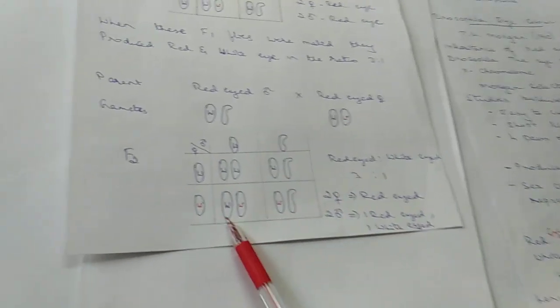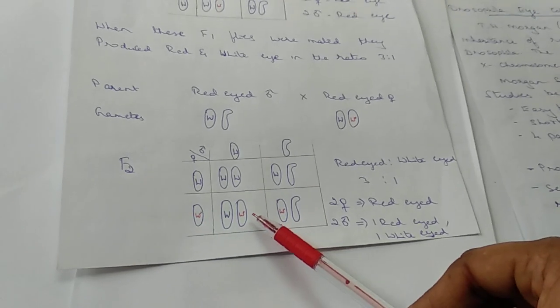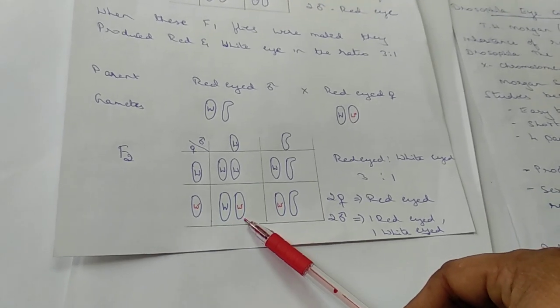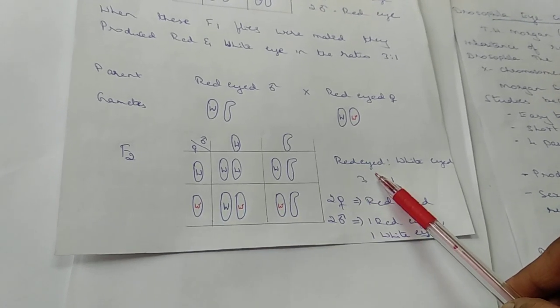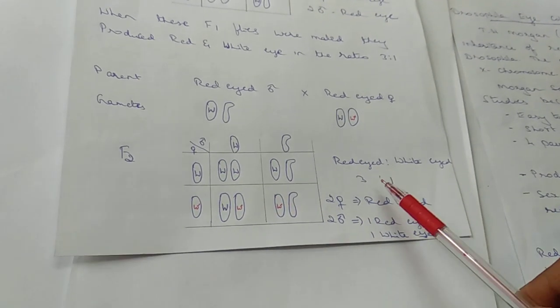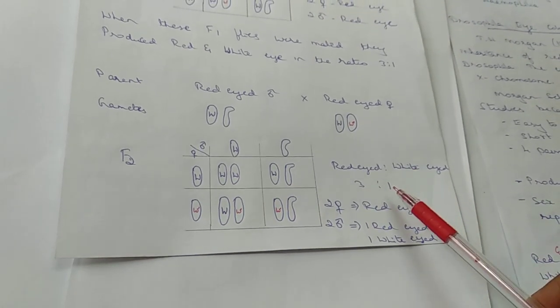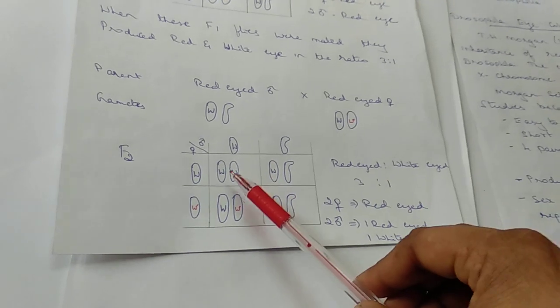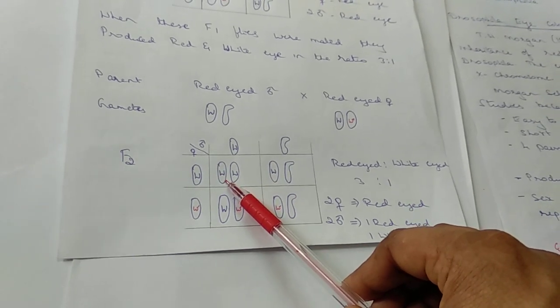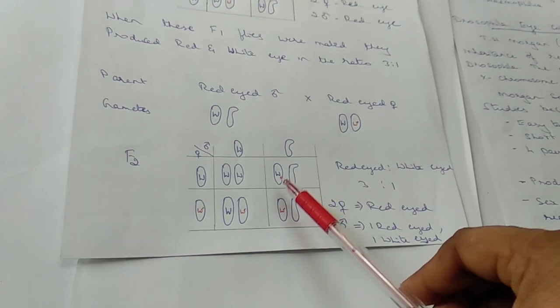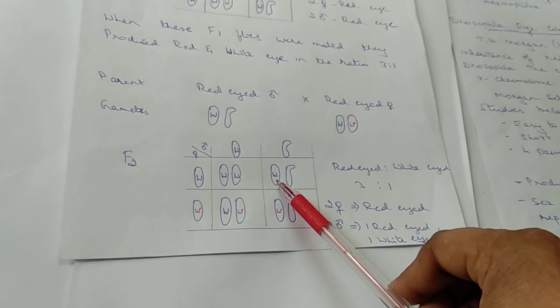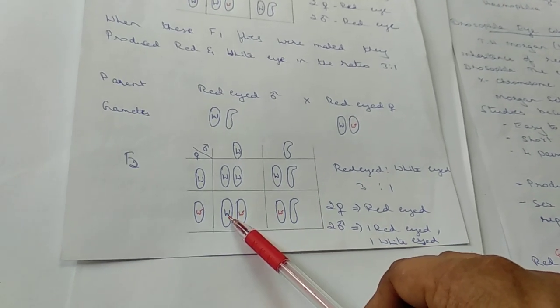When you put this in a Punnett square and cross, you are going to get red eye with a ratio of 3 and white eye with a ratio of 1. You can observe here the dominant W with XX, dominant W with XY, dominant W with XX.